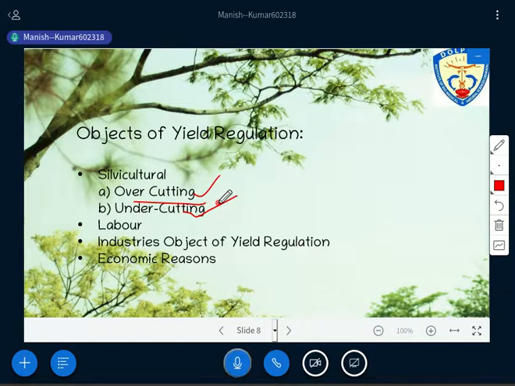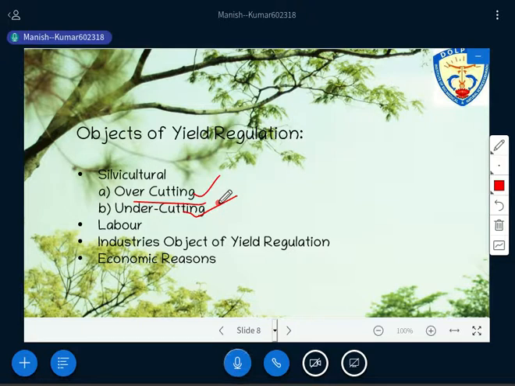Now the second thing through the yield regulation, you need to understand in terms of labor, right? In terms of labor, it means you require skilled labor and regular labor, right? Regular and skilled, that is important. If you have regular employment, things can be sustained, right? But if it is not regular, then there is a chance of forced employment, and also you have to hire some unskilled labor. If you are doing this kind of thing, again it is very difficult to